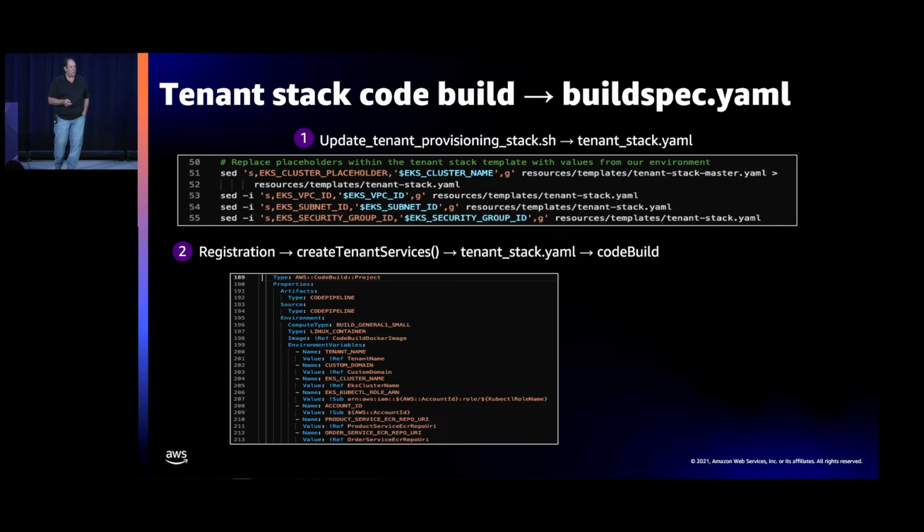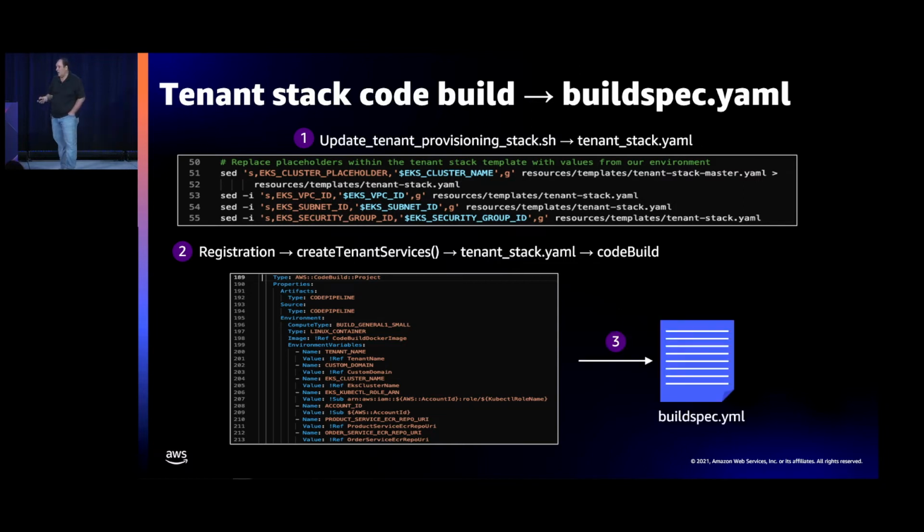And that CodeBuild project, like all CodeBuild projects, references a buildspec YAML. And the buildspec YAML is actually where 90% of what's going on here in terms of setting up your EKS environment happens.